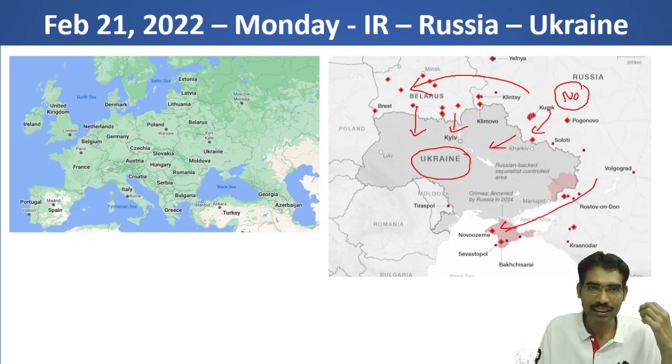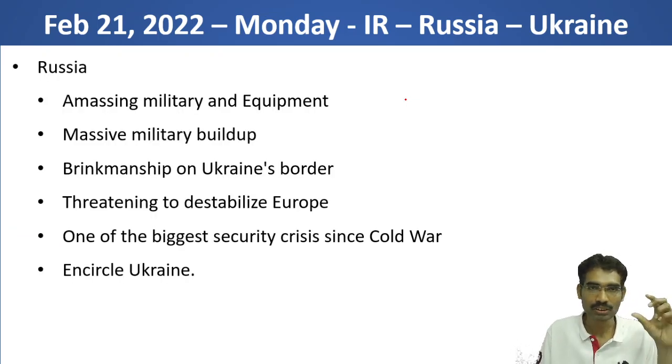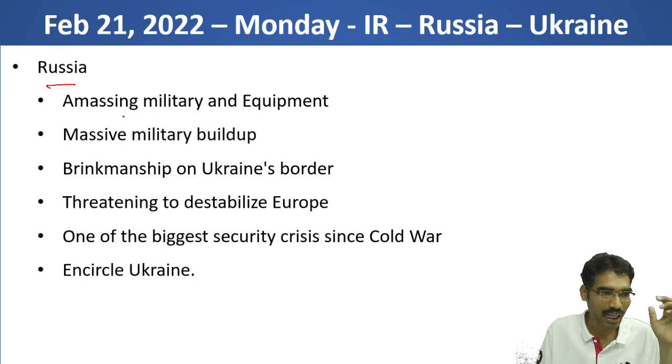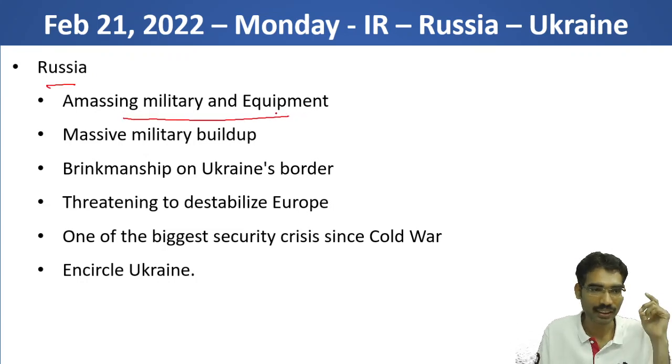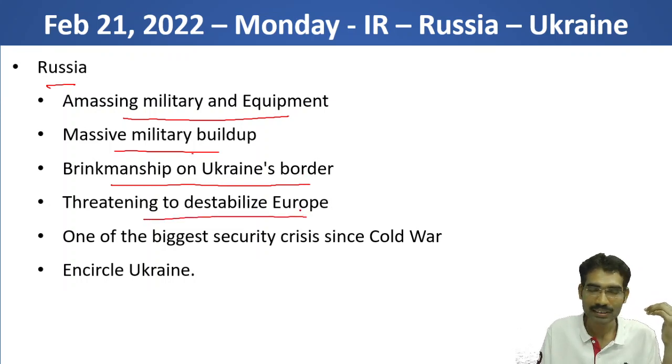However, the real nature we have to see. There are some concerns for Russia, and what exactly Russia needs. If we know, then we can get an idea about what this issue is all about. The present news is that it is amassing military and equipment on the border areas. A massive military buildup is taking place in these areas. Brinkmanship on the Ukraine border is going on, threatening to destabilize Europe. So this act may threaten to destabilize entire Europe. It is one of the biggest security crises since the Cold War.